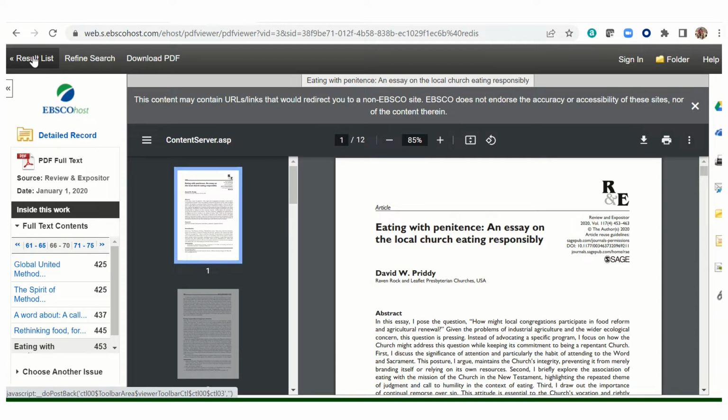And from here you can print or email to yourself in order to keep the article. If we go back to the result list,